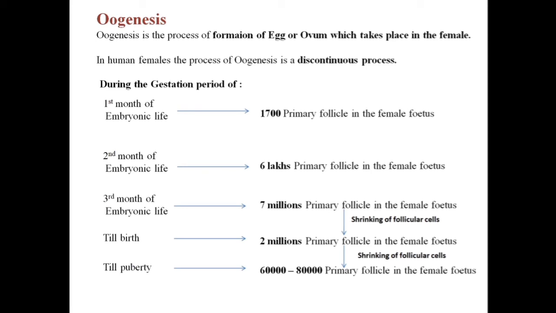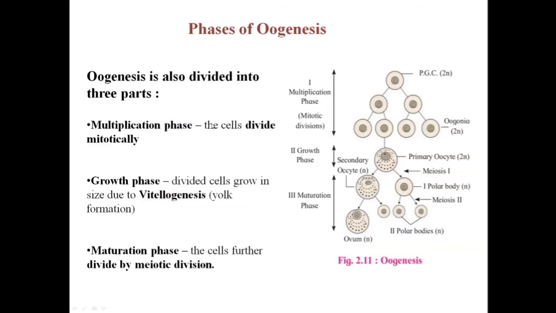And just like spermatogenesis, oogenesis is also divided into three parts: the multiplication phase, the growth phase, and the maturation phase. In the multiplication phase, the cells divide mitotically and enter the next phase, which is called the growth phase. In the growth phase, the cells that have multiplied by mitotic division just grow in size.